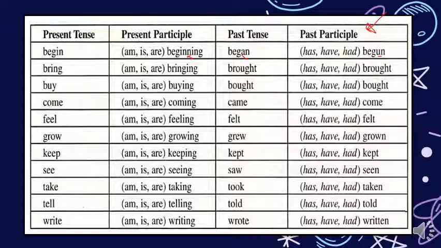Come, is, are, coming, here dropped the E and added -ing, and past tense came, has, have, had, come. Feel, is, are, feeling, past tense felt, has, have, had, felt. Grow, is, are, growing, grew, has, have, had, grown. Keep, is, are, keeping, and so on.